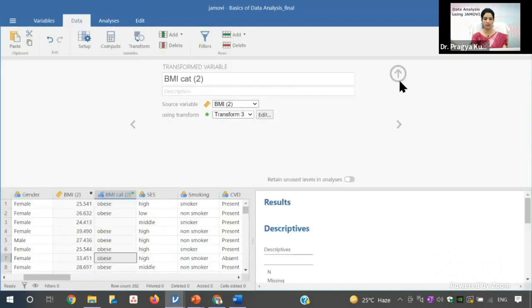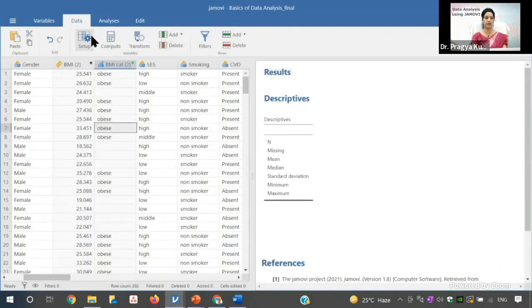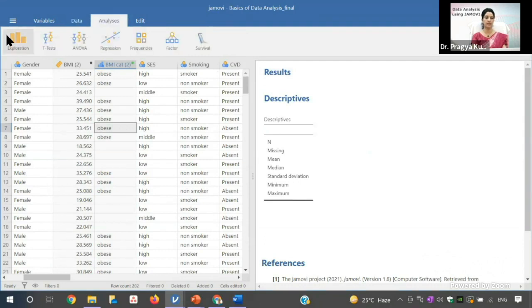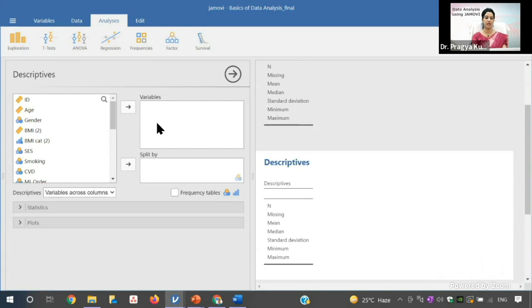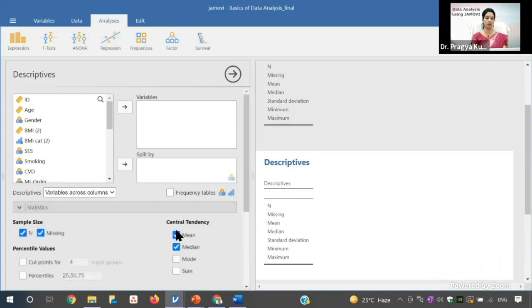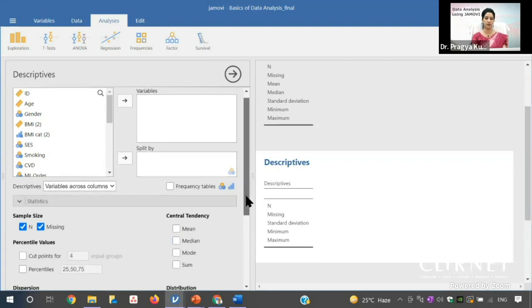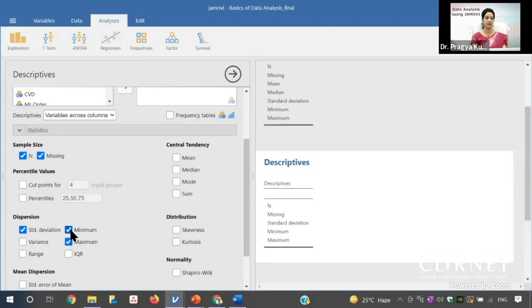Now we'll see how to perform the frequency. Go to analysis. In the analysis, there is an option of exploration. Click on this exploration, and in this you can see there is an option of descriptive. Click on this descriptive, and here you can see the mean and median are automatically checked. If it is a frequency table, you don't want mean and median. So click this statistics and uncheck mean and median, because for a frequency table, you don't want any of these. So uncheck all these options.